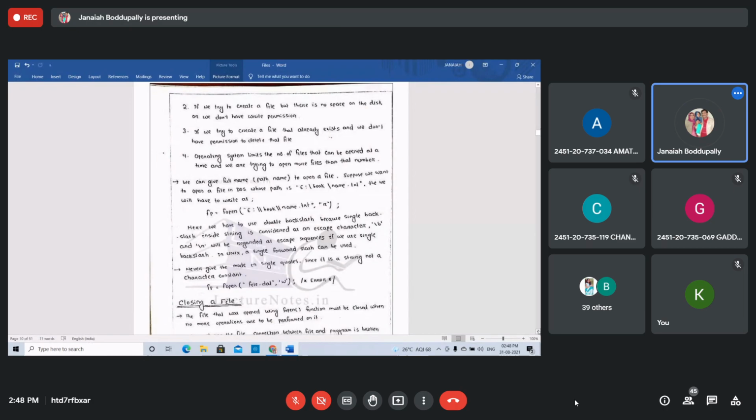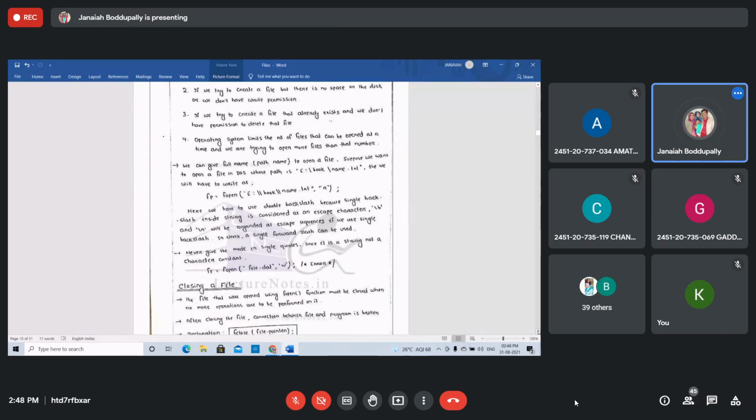Now, how to open a file? Let's write it. See this. You can open a file. The file is stored somewhere in a path, so you should write the path and the name, right, with the extension.